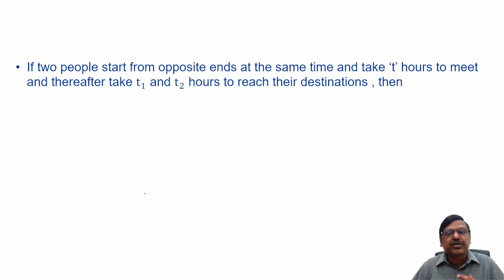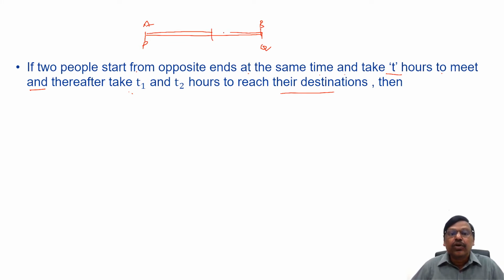The third concept or shortcut is: if two people start from opposite ends at the same time and take t hours to meet, and thereafter take t1 and t2 hours to reach the destinations. Let me explain. Say there are two people here, A and B, starting from opposite ends P and Q. They came up to here and they met here. So they met after how many hours? Let us say t hours. They have taken t hours to meet.